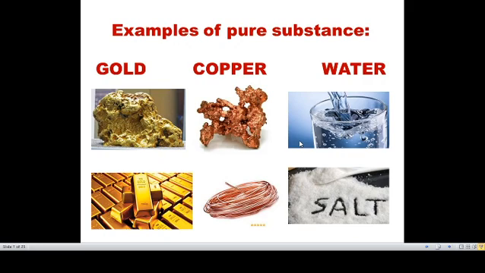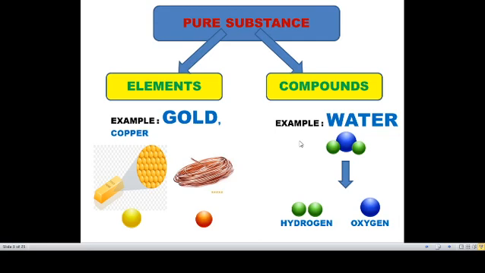Examples for pure substance are gold, copper, water, salt. These are all examples for pure substance, because gold is made up of wholly gold particles, copper is made up of wholly copper, water is made up of wholly H2O molecules, and salt is made up of sodium chloride. Like that, the whole particles will be identical, so that it comes under pure substance. Pure substance is further classified into elements and compounds.